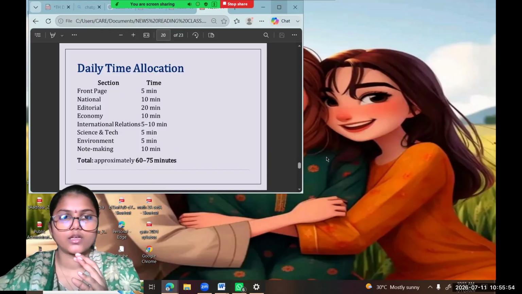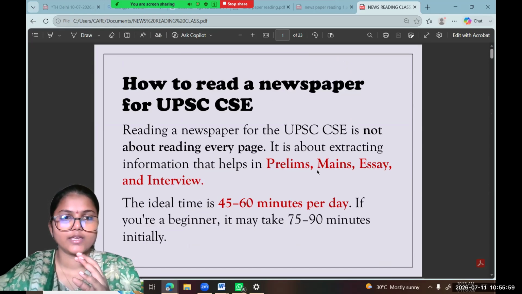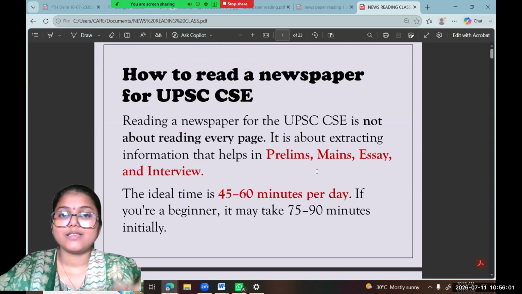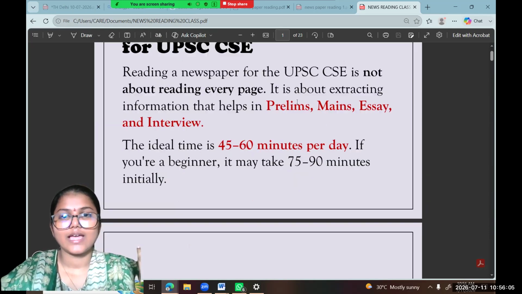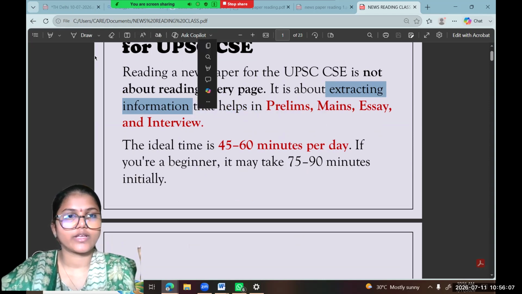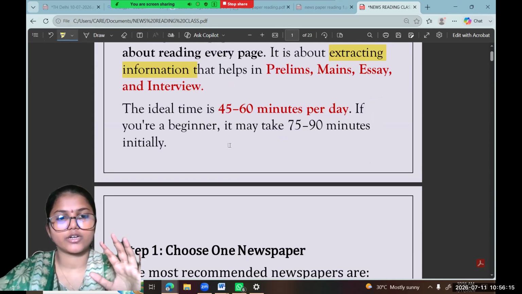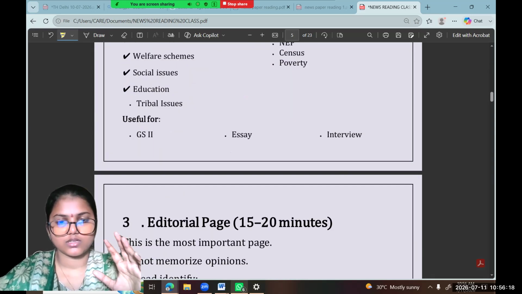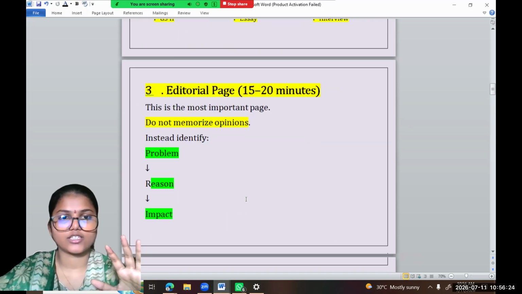I'll figure it out. So till now, what we have learned is how to read a newspaper. When you are reading a newspaper, you need to understand that it's not just reading, it's about extracting information. It's not the reading, it's about extracting the information.